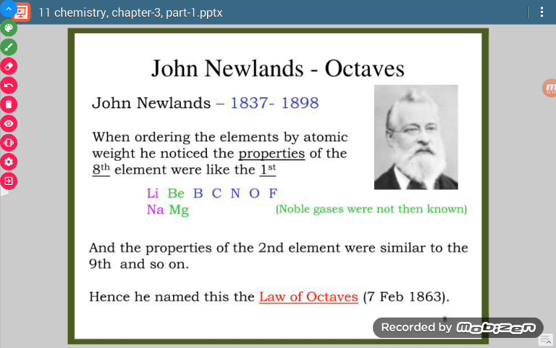This is known as Newlands' law of octaves. We have to write it this way: when ordering the elements by atomic weight, he noticed the properties of the eighth element were like the first element. Just like in musical notes, the eighth note is similar to the first note.